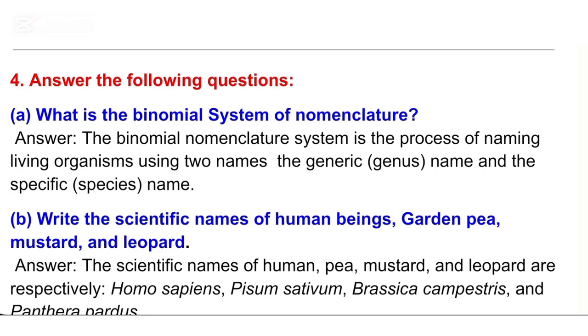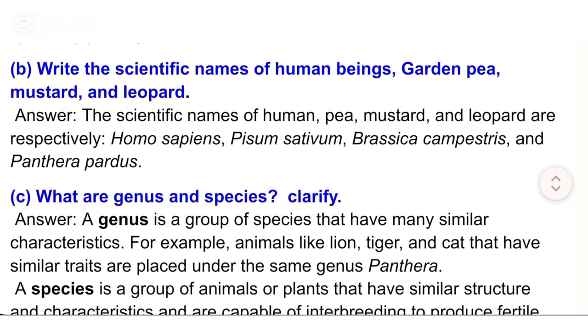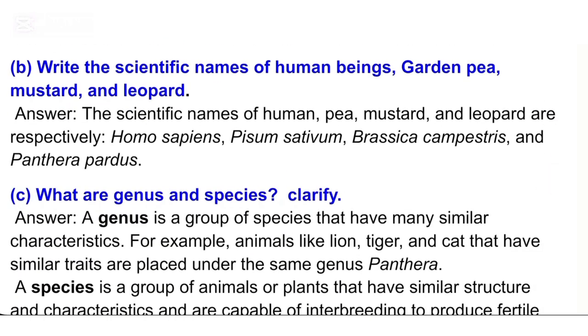B. Write the scientific names of human beings, garden pea, mustard, and leopard. Answer: The scientific names of human, pea, mustard, and leopard are respectively Homo sapiens, Pisum sativum, Brassica campestris, and Panthera pardus. C. What are genus and species?